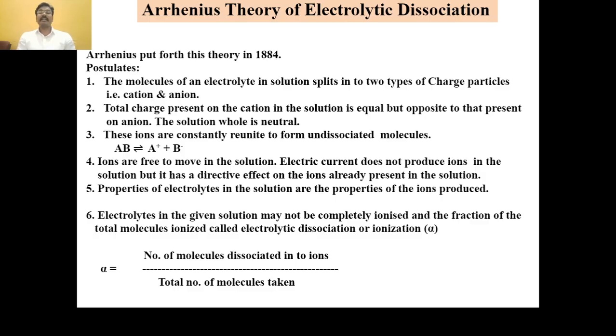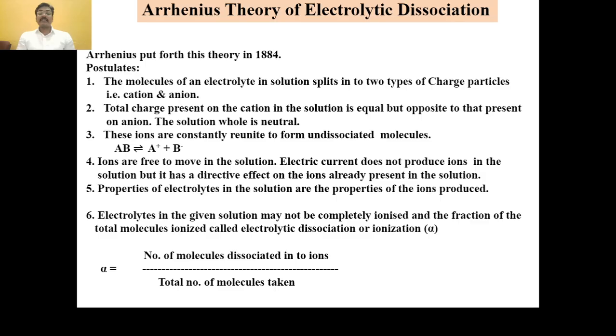The properties of the electrolyte in the solution are the properties of the ions produced. This means that whatever the property of the electrolyte solution, it is nothing but the properties of the ions produced. The ions produced in the electrolytic solution give their own properties to that particular electrolytic solution.